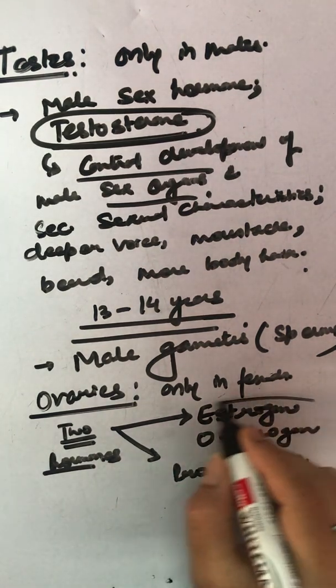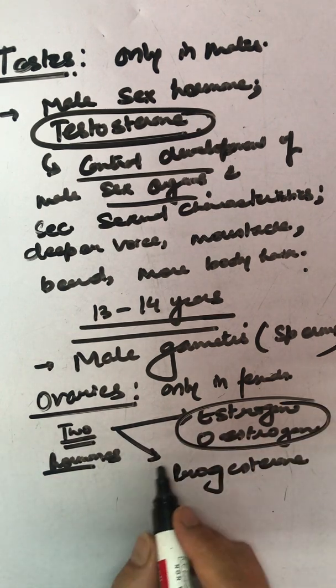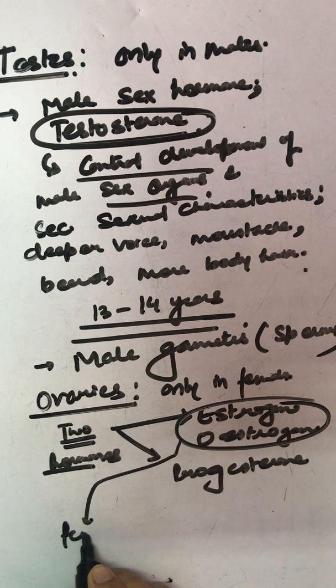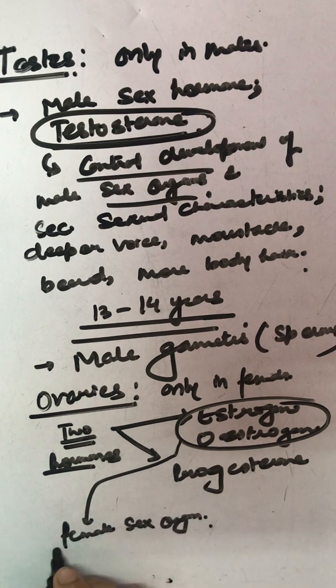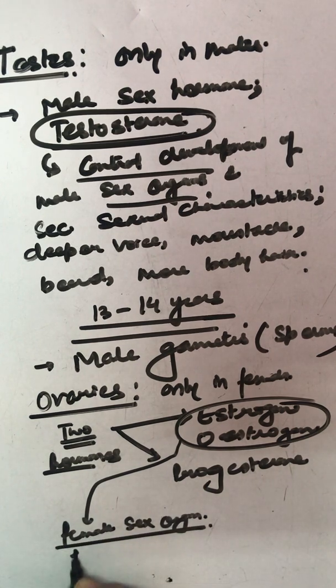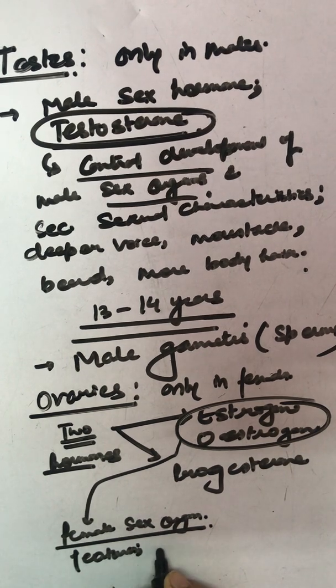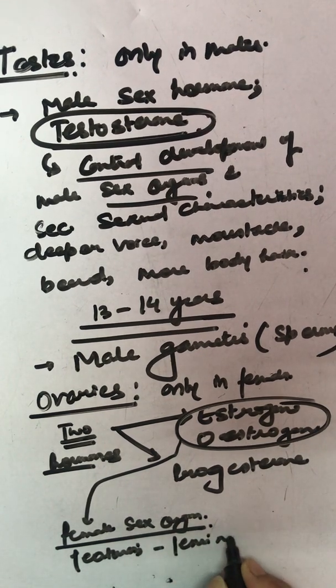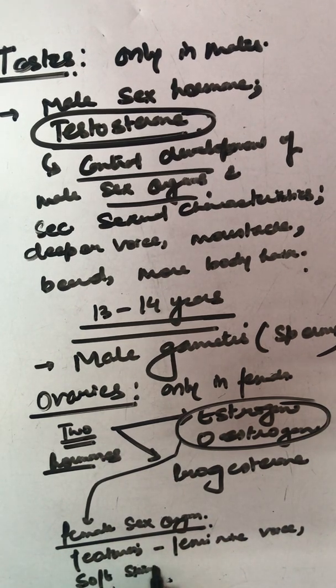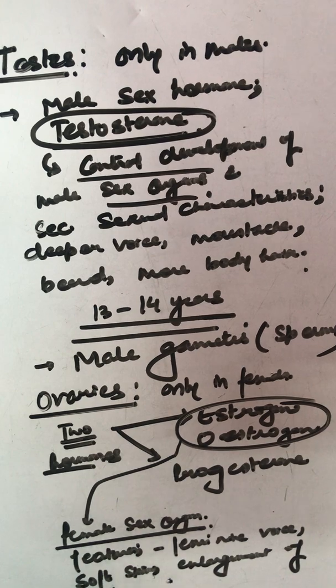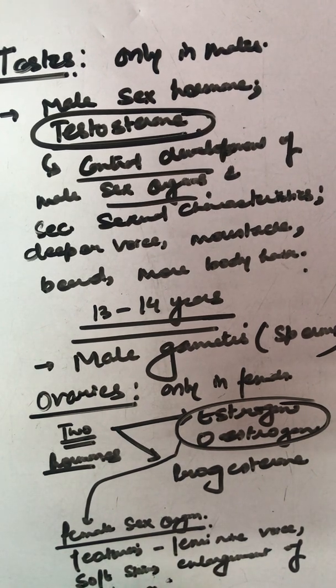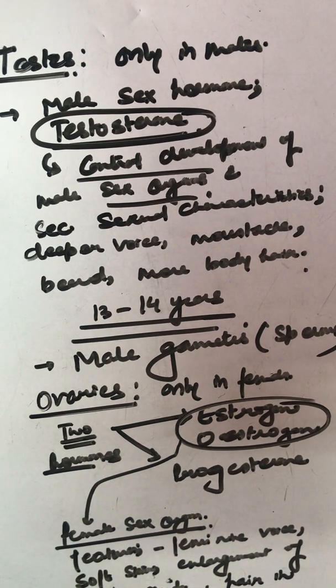The function of estrogen is basically to control the development of female sex organs and female features. Clear? What are the female features? The secondary sexual characteristics. These are feminine voice, soft skin, then enlargement of mammary glands, along with hair in the pubic area, that in males also.